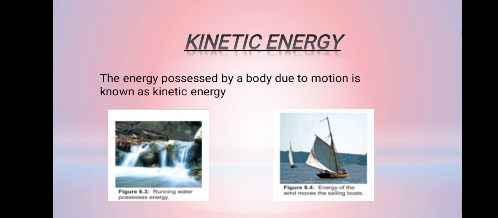There will be some kinetic energy present in that body at that point. As you have seen in the diagram, running water possesses kinetic energy, and the energy of the wind moves the sailing boat. So in general words, the energy a body possesses due to motion is known as kinetic energy.